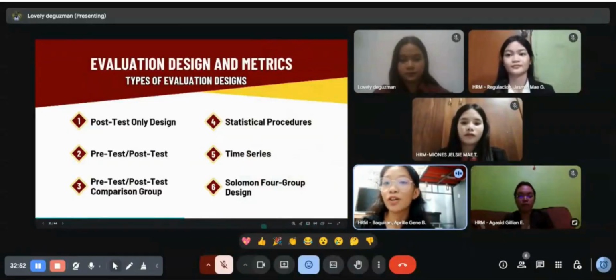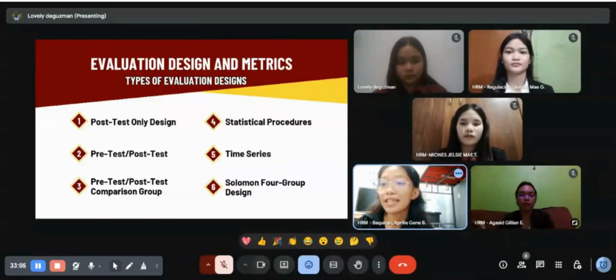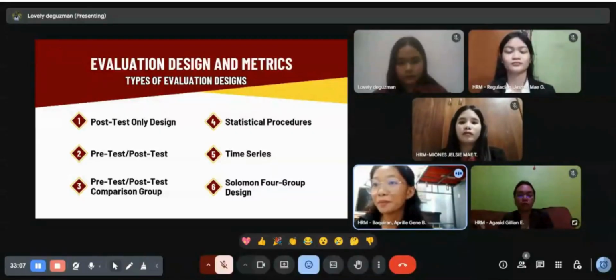Now let's move on to the types of evaluation designs. Evaluation designs come in a variety of forms and each has its advantages and disadvantages of its own. The first is